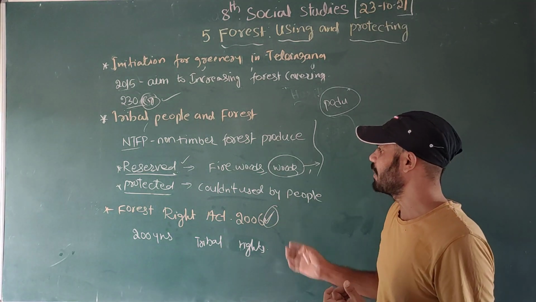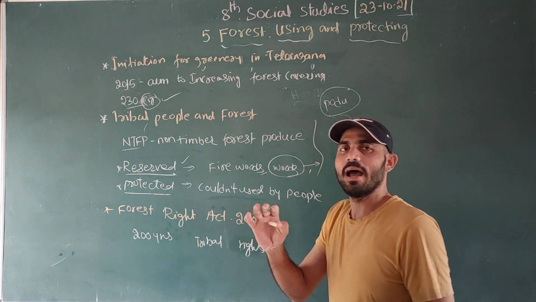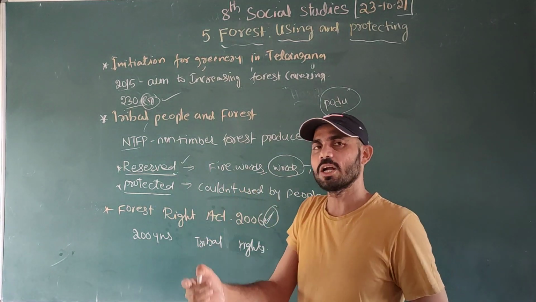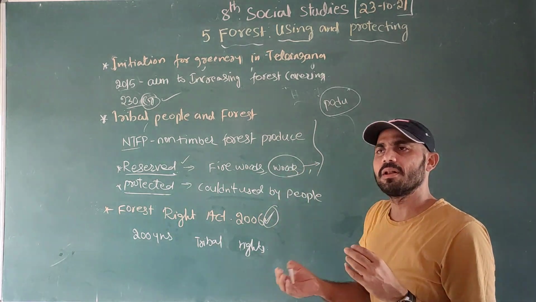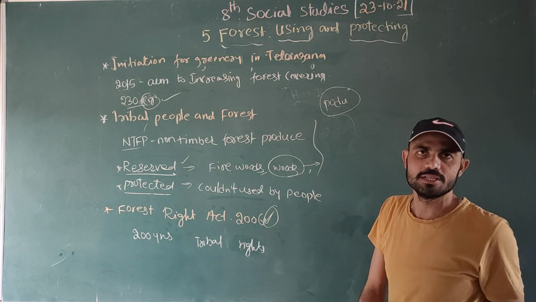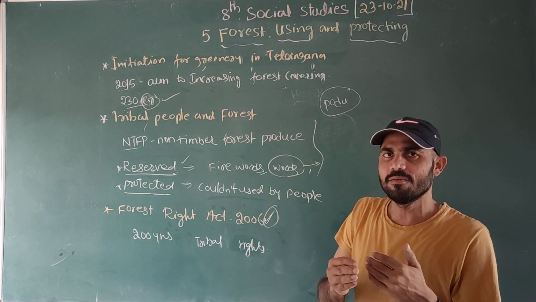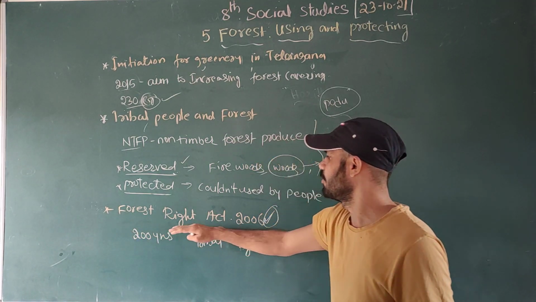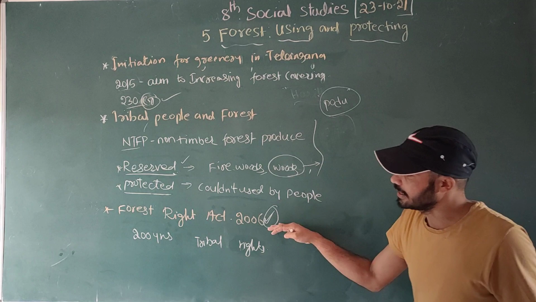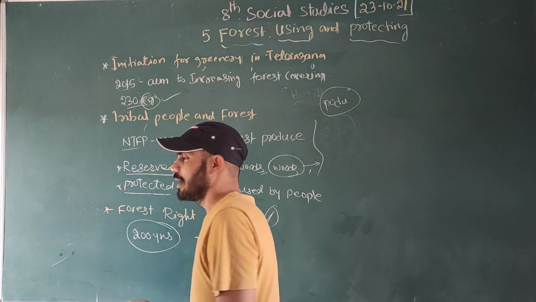This kind of thing happens. They don't have separate patta lands, right? They have some kind of lands provided by the government, that is the assigned land, but when they go to the podu, a conflict happens. Nowadays we are still living in the 21st century, but they are facing this. So due to this kind of dispute, the central government decided to give the Forest Right Act in 2006. In this 2006, they got the right after 200 years.